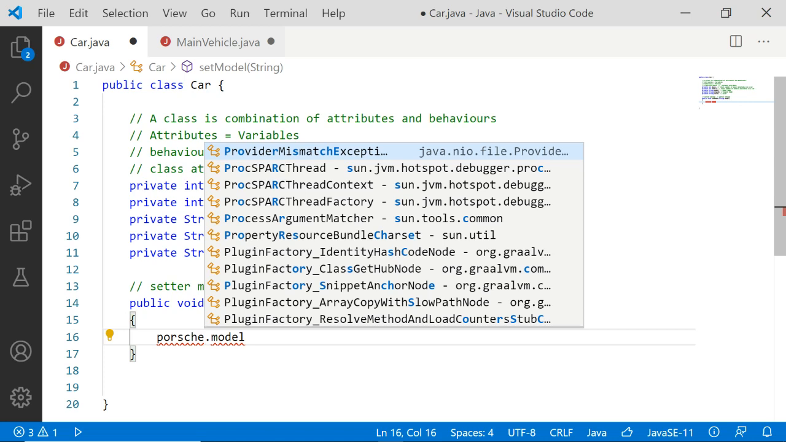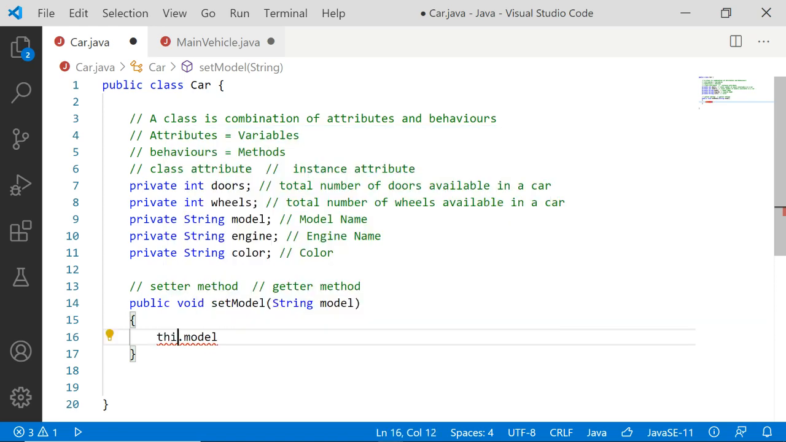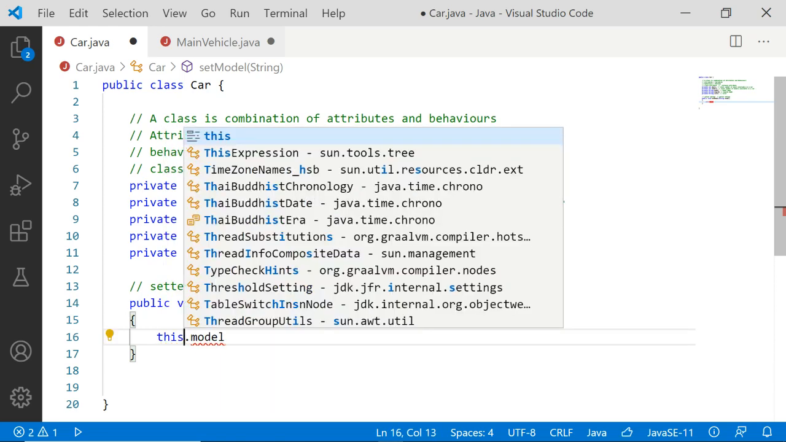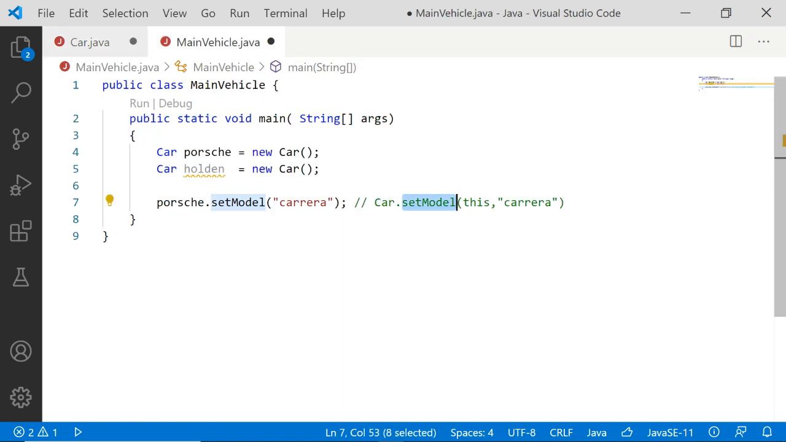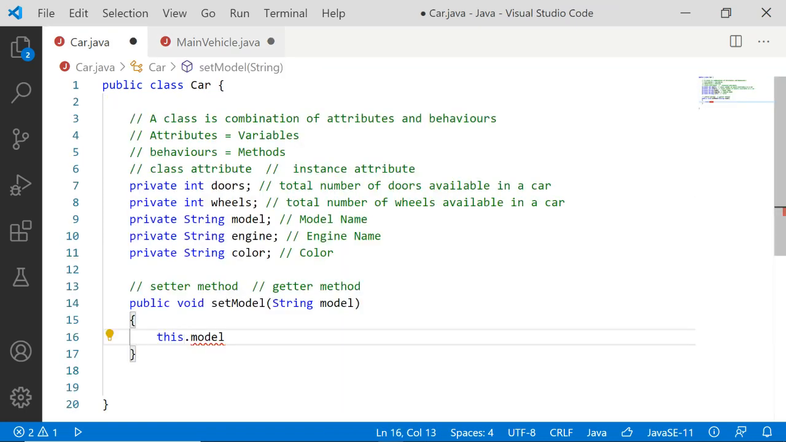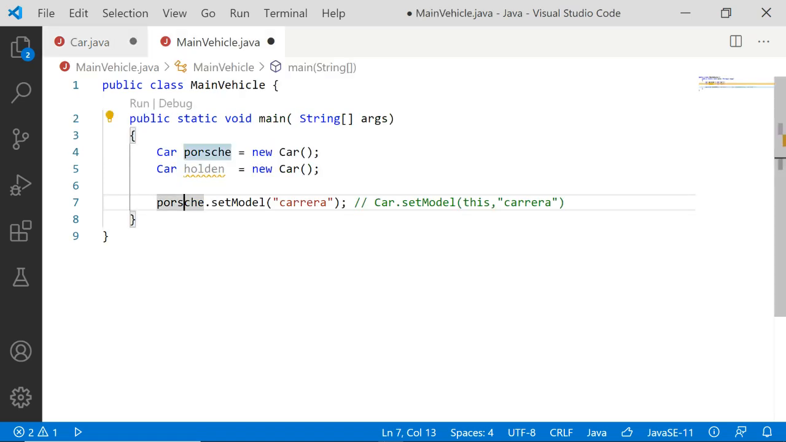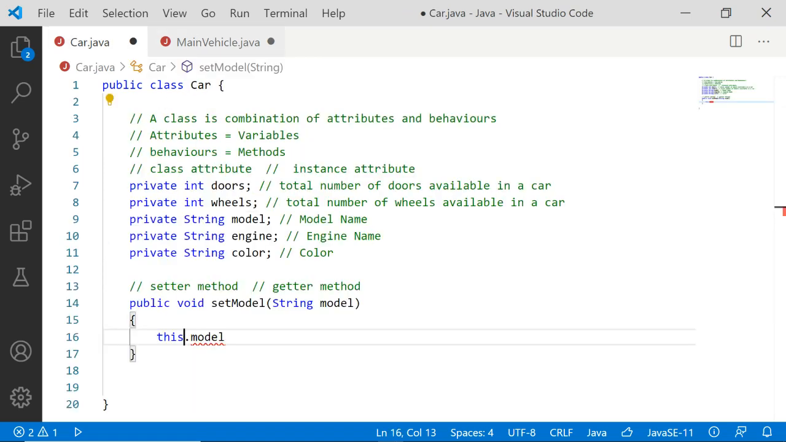Instead of that, we have a dynamic kind of thing like this. This is a dynamic argument which will take whatever object the method is getting called through. When you call it using parse, this will refer to parse. When you call it using holden, this will refer to holden. Okay, fine. So now this.model is equal to parse.model, and what we are doing, parse.model is equal to Carrera. That's it.